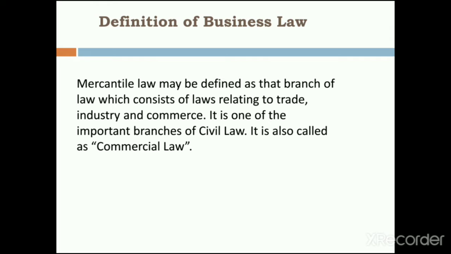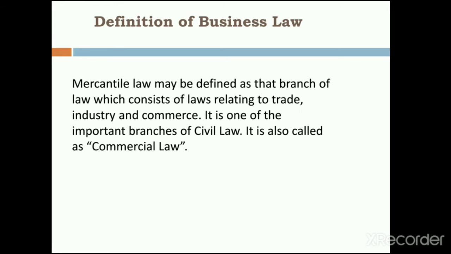It is also called commercial law. Right? We call it mercantile law, business law, even commercial law. This law will help us to do trade, business, commerce, and any other activities related to business. For every businessman, every trader, every manufacturer, business law or mercantile law is very, very important.